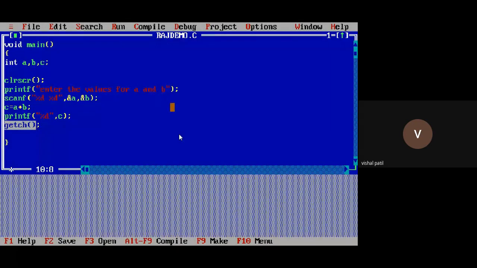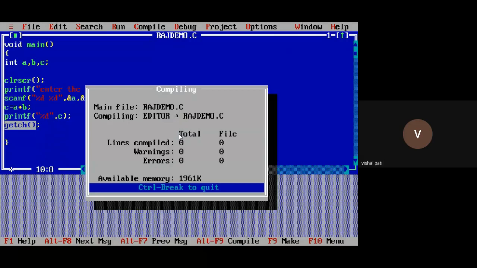For compiling the program, why do we compile the program? To identify or to rectify the errors in the program. For that, we use the Alt plus F9 key. Remember, Alt plus F9 for compiling the program. It is showing lines compiled are 12. There are 12 lines in my program. Warnings are 0, errors are 0, which means my program is error free.